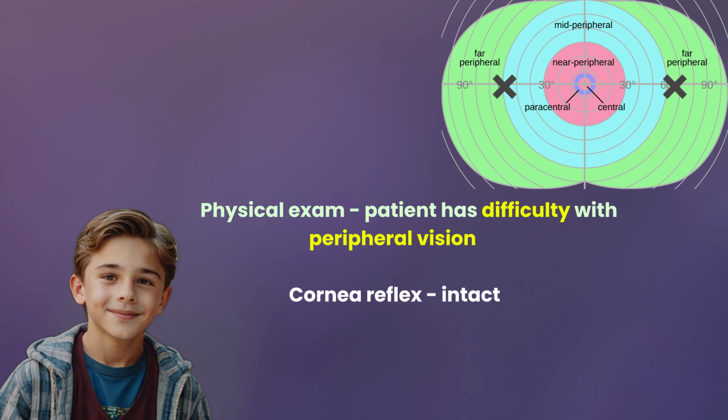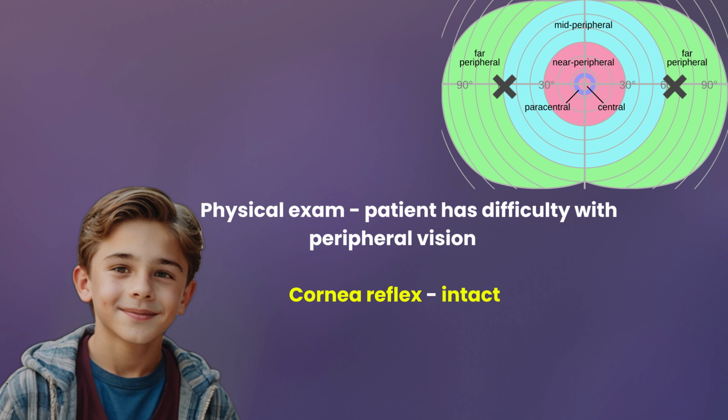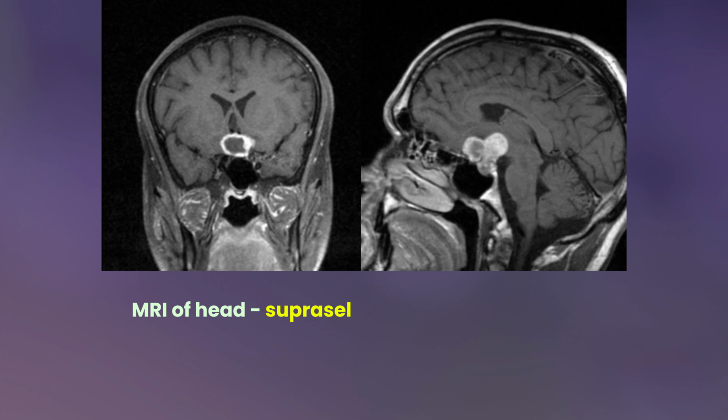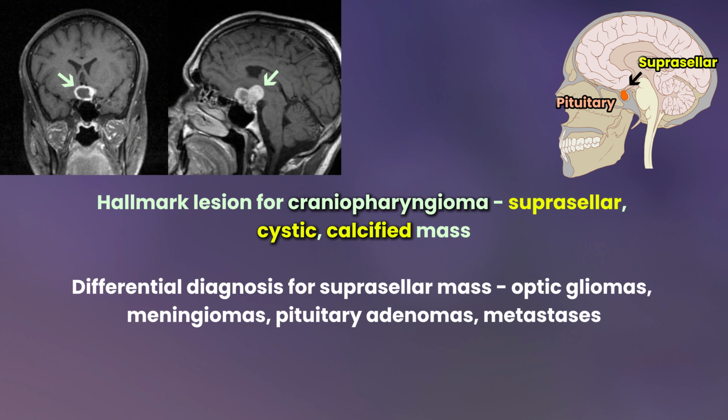On physical exam, the patient has difficulty with peripheral vision. The cornea reflex is intact, and the MRI of the head reveals a suprasellar cystic, calcified mass. As seen in the figure, what is the most likely diagnosis? The hallmark lesion for craniopharyngioma is a suprasellar cystic calcified mass.